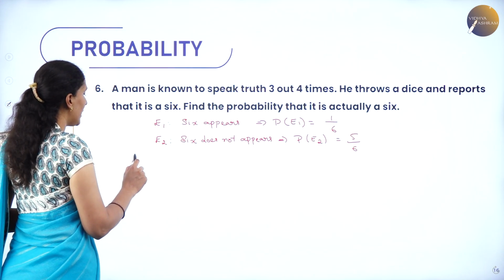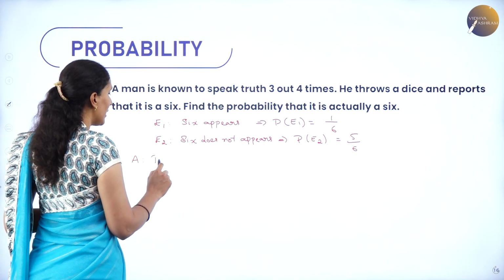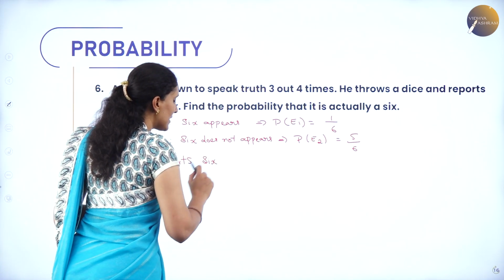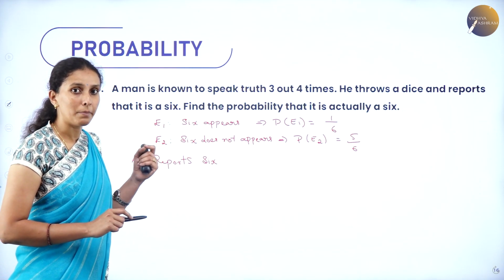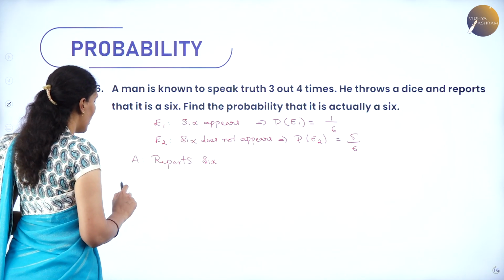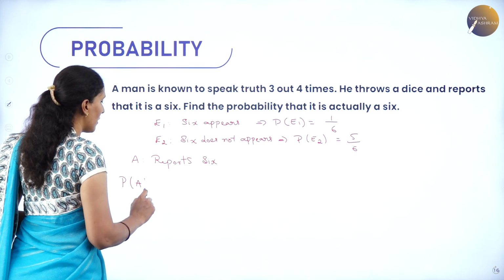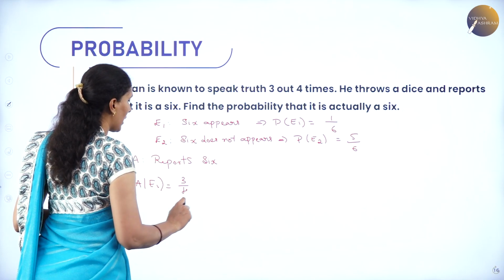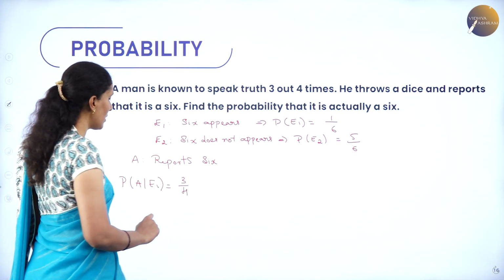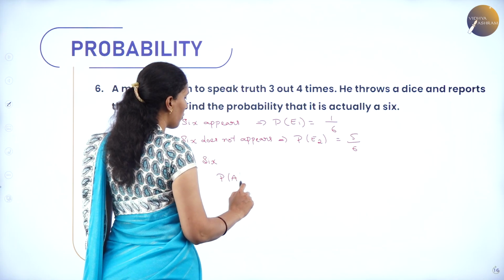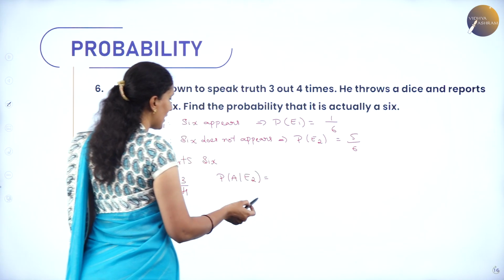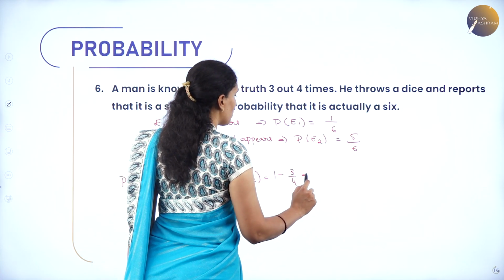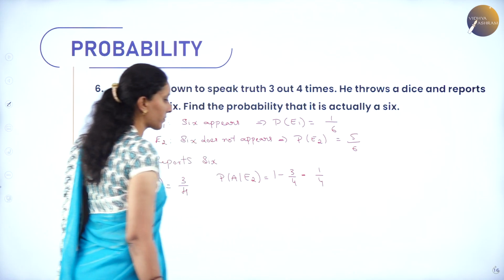Now, let me take A as an event that he reports 6. So, he says 6. It may be true or it may be a lie. They have given that he reports 6 when it is actually 6, 3 out of 4 times. So, that is probability of A over E1, which is given. And when you take probability of A over E2, it is exactly the complement of this. Hence, it is 1 minus 3 by 4, which becomes 1 by 4.